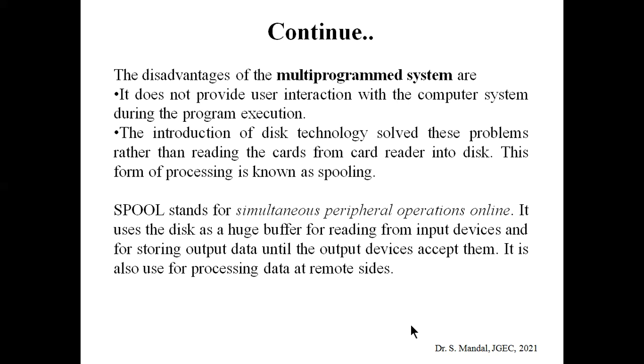This hard disk can be used as a buffer for reading inputs from an input device like the card reader, and it can also be used as a buffer for storing the corresponding output until the output device is available to us. This process is known as spooling. What is the full form of spooling? Spooling stands for simultaneous peripheral operation online.